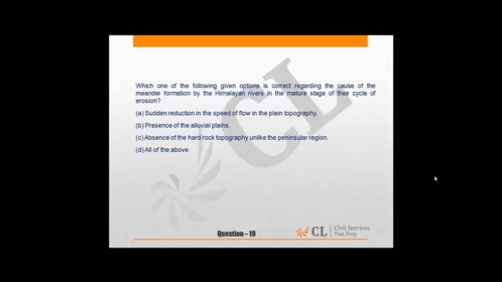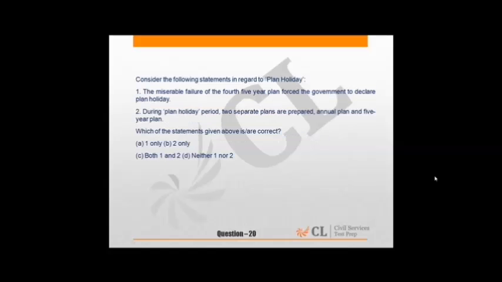Now coming to question 19, it is from the geography area. It talks about the origin of Himalayan rivers and what are the causes of meander formation. So this is also a conceptual question. Now question 20 is about plan holiday economics. One should know what is plan holiday.